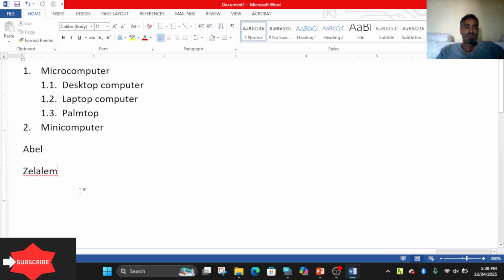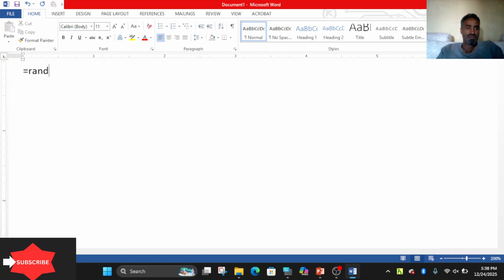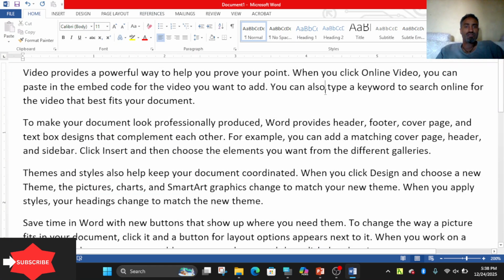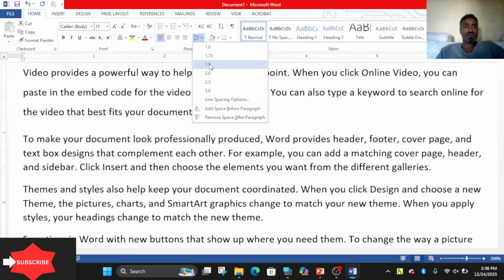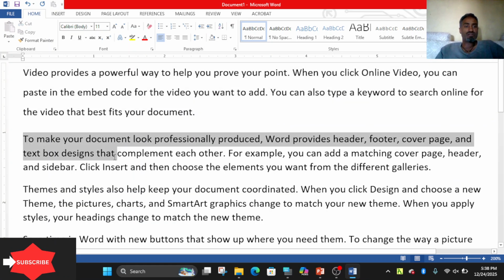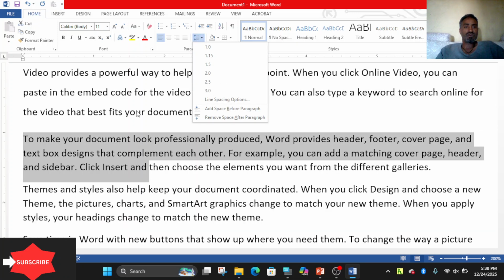The other is, just let me display three paragraphs of text: equals rand open parenthesis close parenthesis, enter. It gives you paragraphs here. Then it's possible to make the line spacing 1.5, for instance. It says line 1.5. The appropriate one is 1.5. The same too: after selecting, you can make it 1.5 or 1 or 2 or above that.